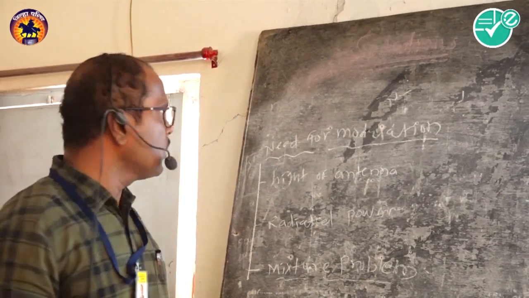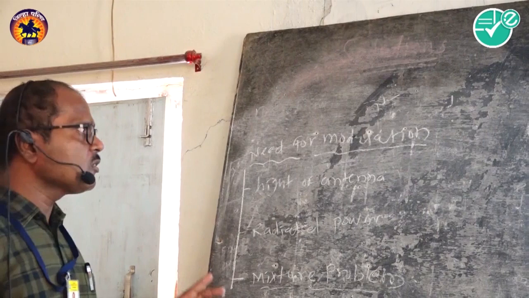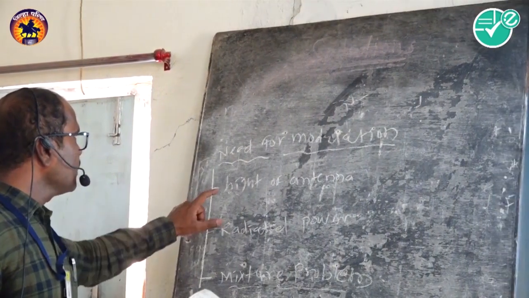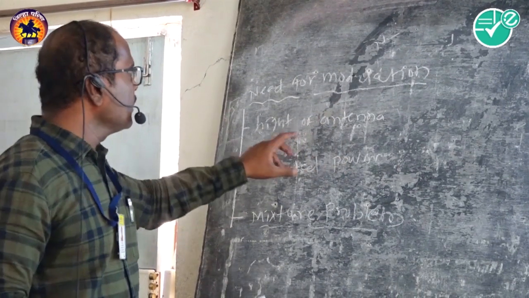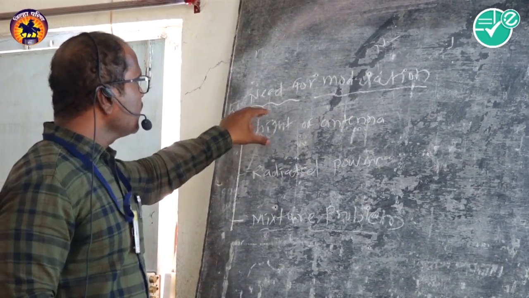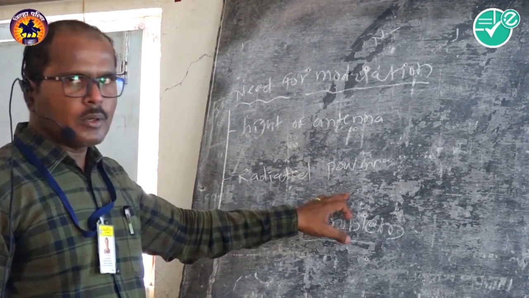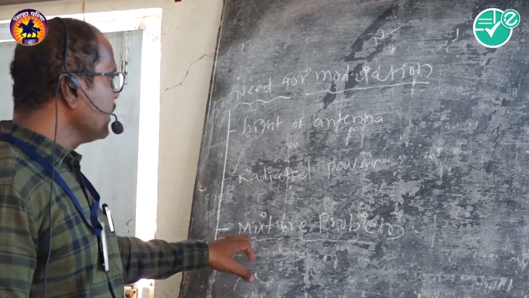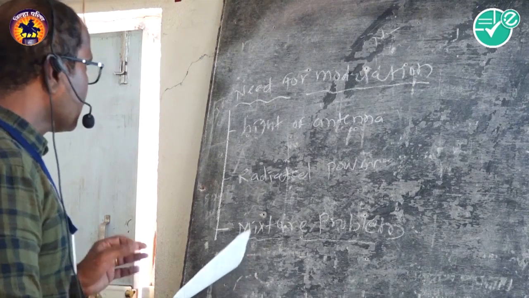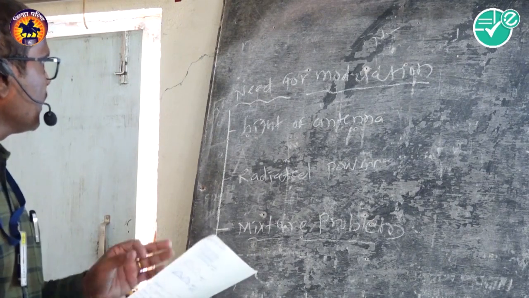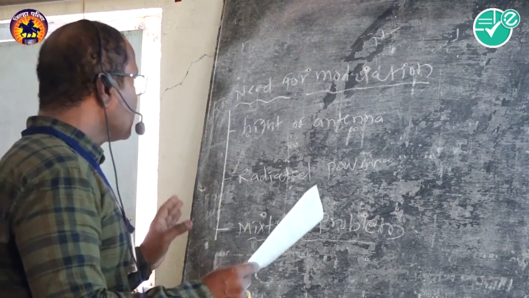Modulation करना ज़रूरी क्यों है? So for the need for modulation, there are three main points. First of all, the height of an antenna. Modulation desires a reduced height of the antenna. Then the radiated power of the signal, and third, the mixture problem. Three basic problems are there: first, height of antenna; second, radiated power of a signal; and third, the mixture problem.